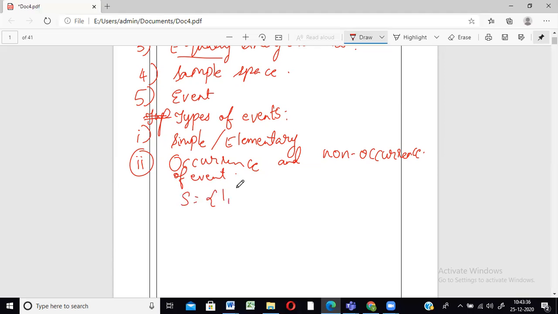This is nothing but the sample space we all know: 1, 2, 3, 4, 5 and 6. These are all its sample spaces. Now suppose they tell you A is an event where it's a multiple of 3. We know which numbers from here are multiples of 3: 3 ones are 3, 3 twos are 6. So these are the two numbers that are multiples of 3.